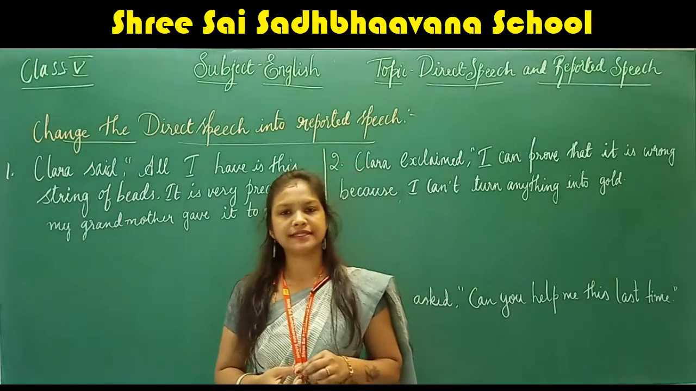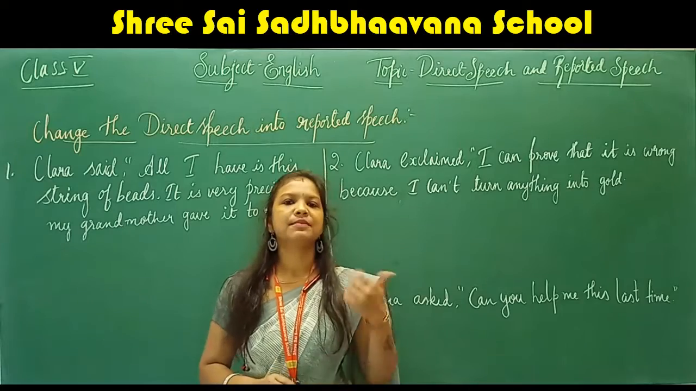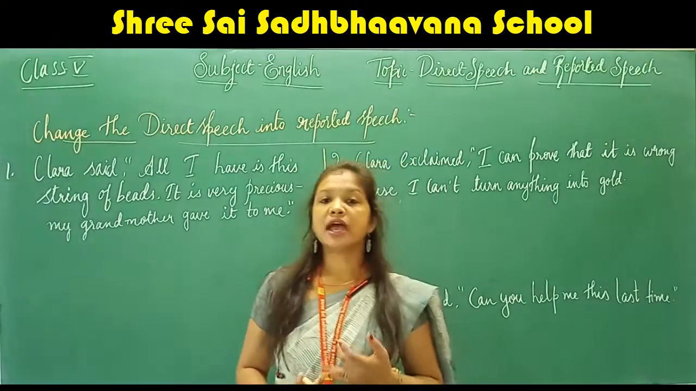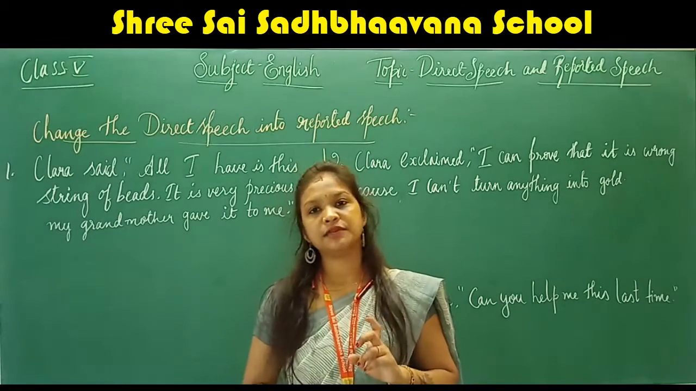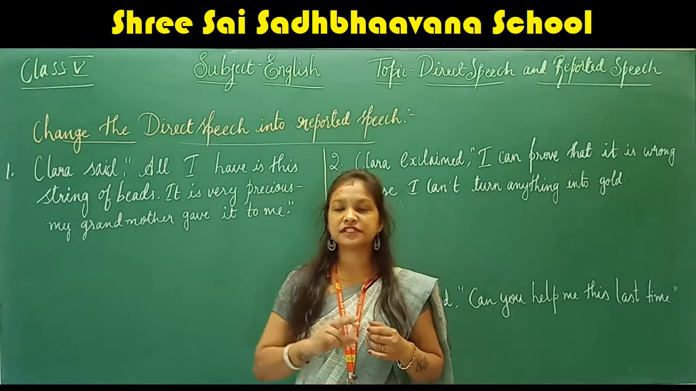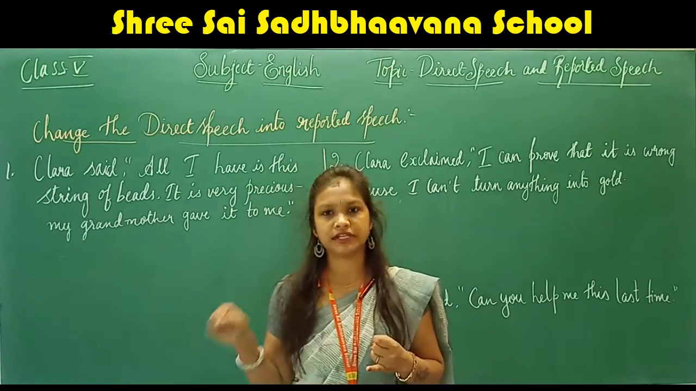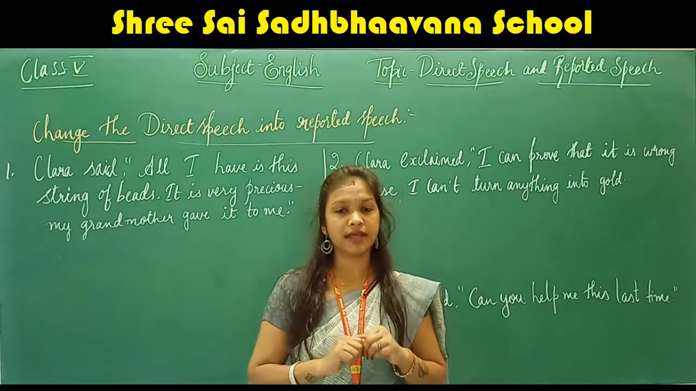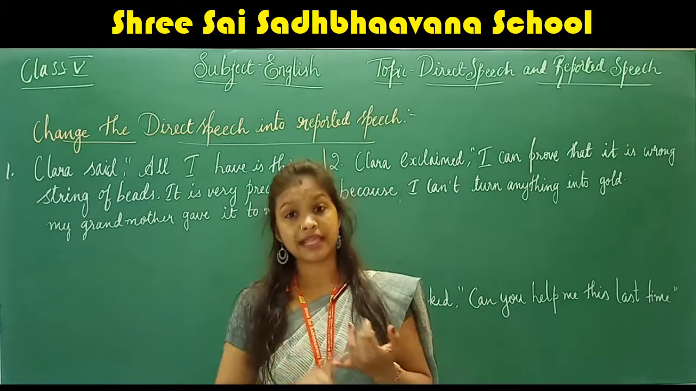Children, today we will learn the examples for converting direct speech into indirect speech. In the previous class, we learned the meaning of direct speech and indirect speech and the rules we have to follow while changing direct speech into indirect speech or reported speech. Correct? So what are the rules we have to follow? First and foremost, we have to use the conjunction that in reported speech. Correct? Next, we have to remove the inverted commas. Correct? Next, we have to change the tenses.